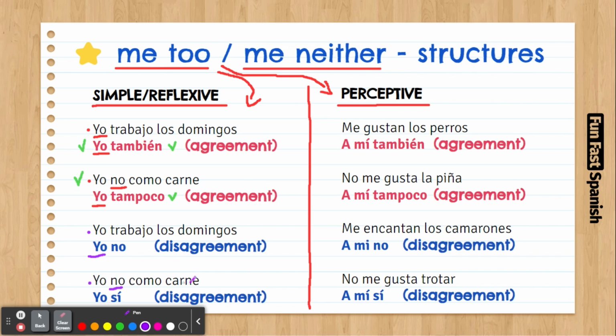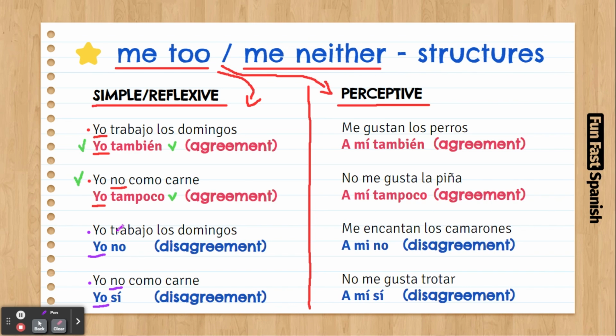Let's have a look at a negative statement. Yo no como carne. I don't eat meat. Yo sí. So here I'm saying, well, I do. I don't eat meat. I do. So I'm disagreeing on a negative statement, and in English you use the I do, I don't, right?